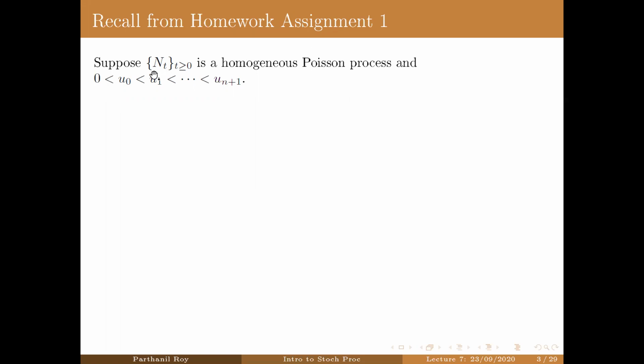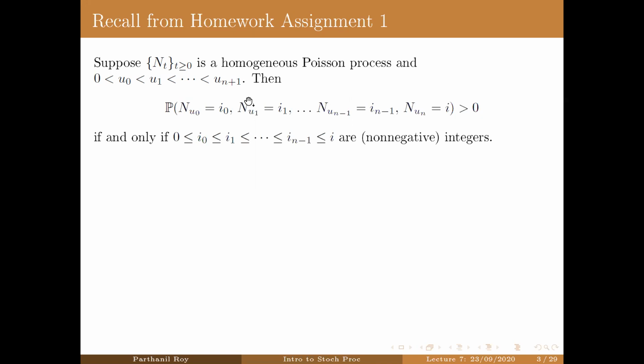If N(t) is a homogeneous Poisson process and you take times u0, which is strictly less than u1 and so on, all the way up to un plus 1, all positive, then this joint probability, N(u0) equal to i0, N(u1) equal to i1, all the way up to N(u_{n-1}) equal to i_{n-1}, and N(u_n) equal to i, is positive if and only if